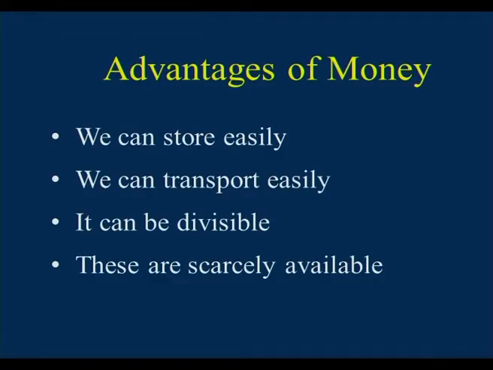Let us see what the advantages of money are. We can store money easily, we can transport it easily, it can be divided, and it is scarcely available.